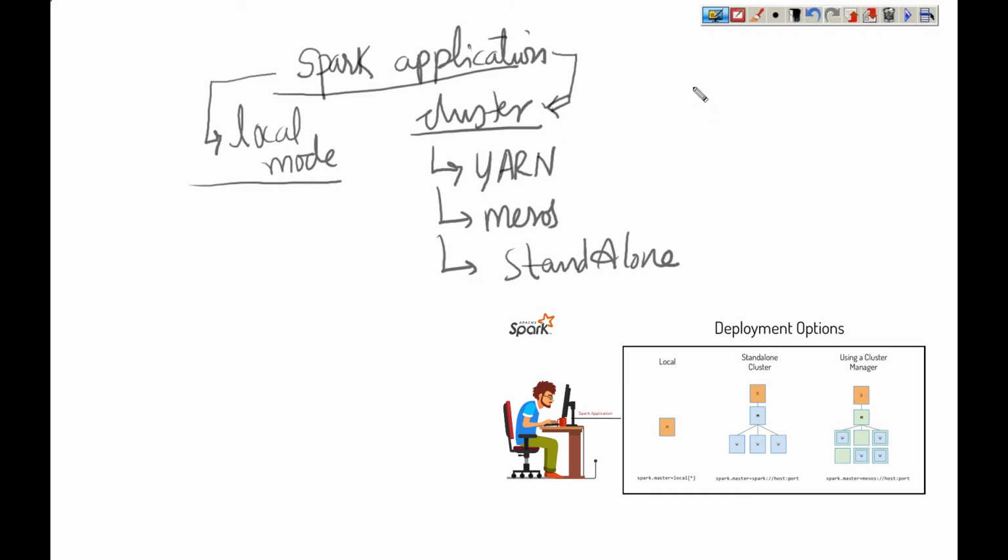So what is required is a Java installation. Java installation is mandatory, a prerequisite for running a Spark application. That's it in local mode. Nothing else is required. Now I will try to show you both how to start in local mode and how to start in cluster mode. Is it clear? Any questions till now in this discussion?